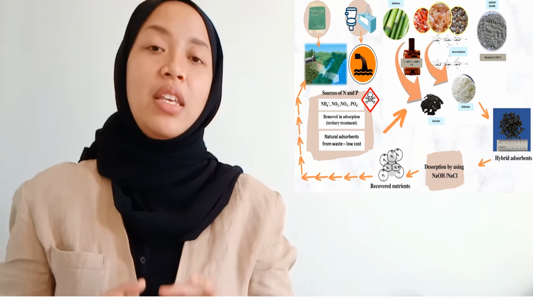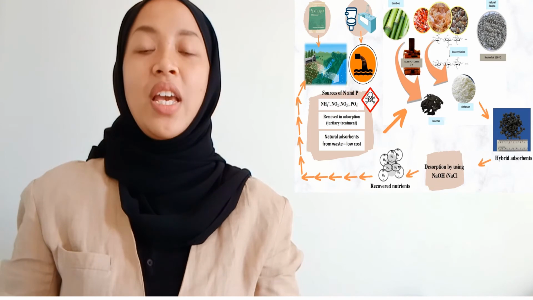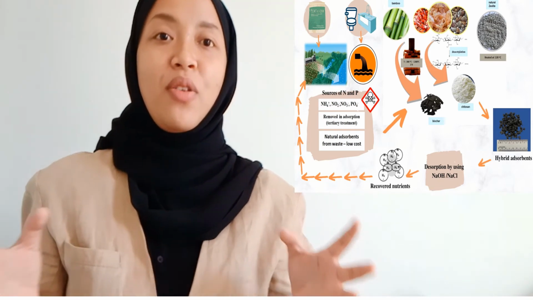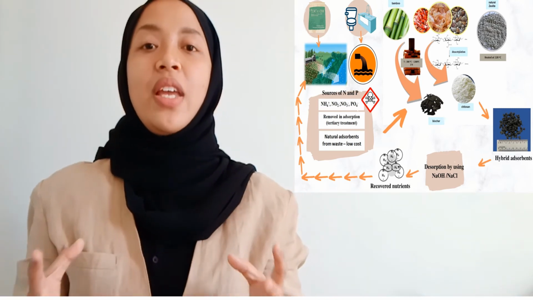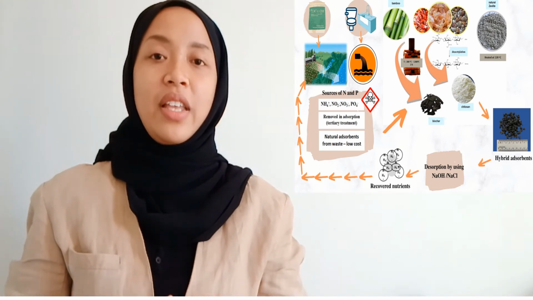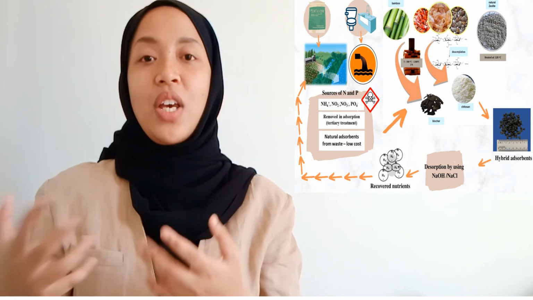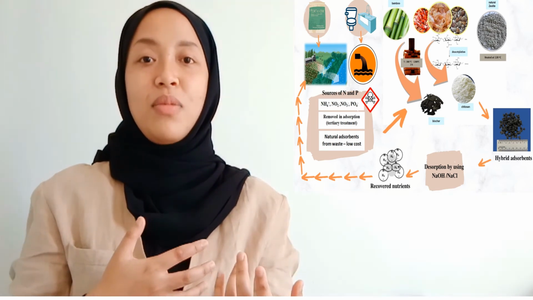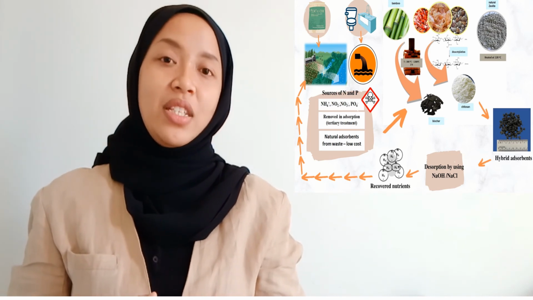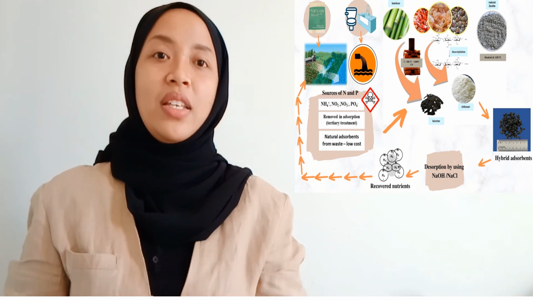So they are thinking of combining these three adsorbents, because a single adsorbent can no longer attract different charges, negative and positive. It can attract either negative alone or positive alone. By combining them, we can create a multi-ionic attractor, as well as better physical and chemical properties. And last but not least, we extract all those nutrients out from the adsorbent by using sodium hydroxide or sodium chloride, and we apply this in plantation or landscape, which will reduce costs as well as help the environment.